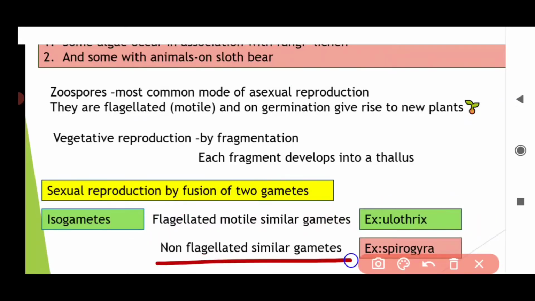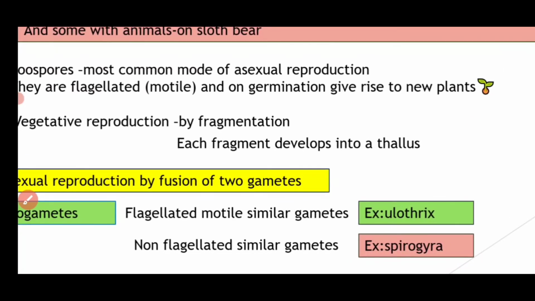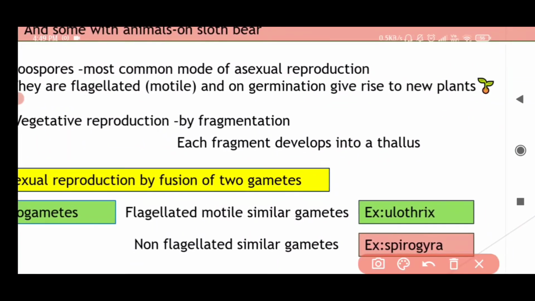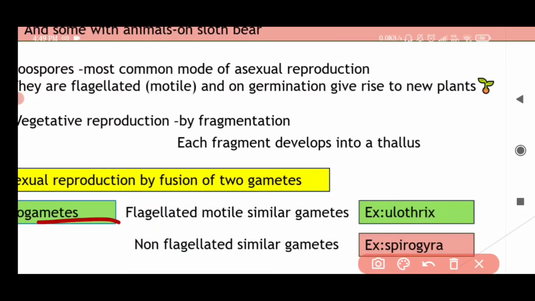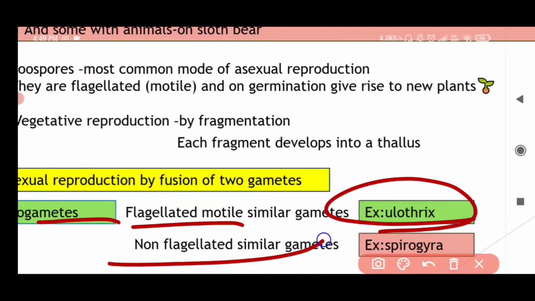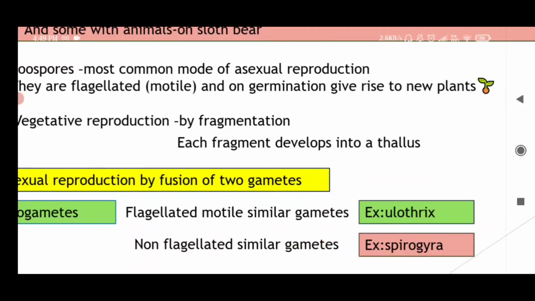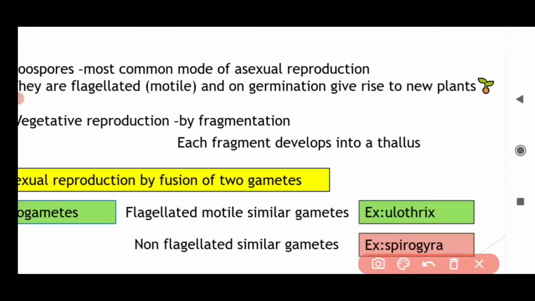Non-motile isogametes are seen in Spirogyra. You have to remember this because it is very important. Usually in competitive examinations it is asked: flagellated motile isogametes, Ulothrix; non-flagellated, non-motile isogametes, Spirogyra. So you need to remember these examples.